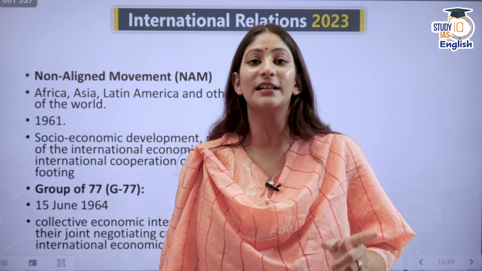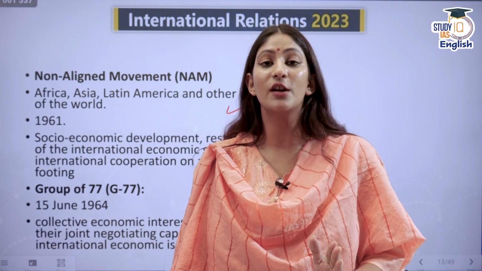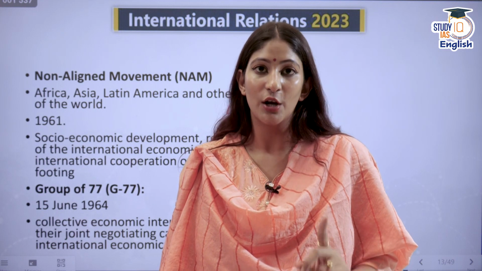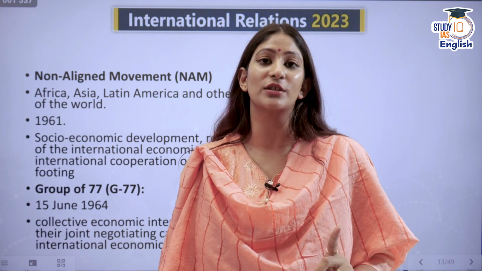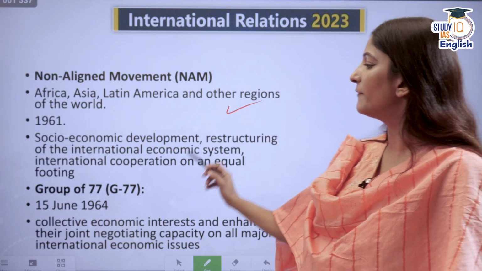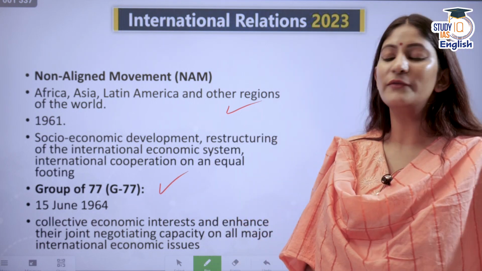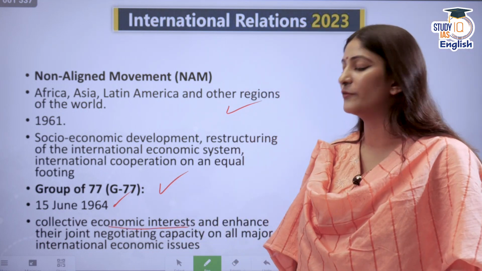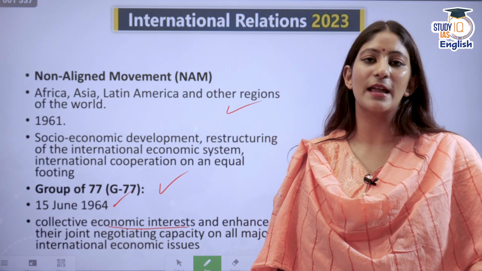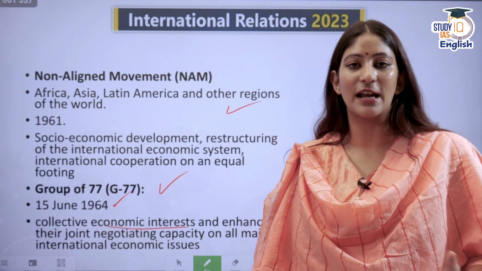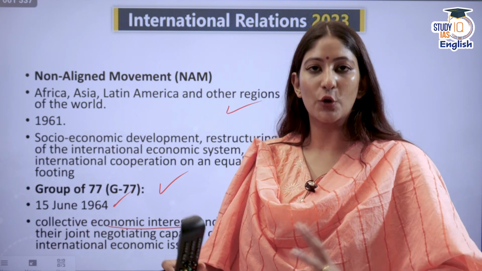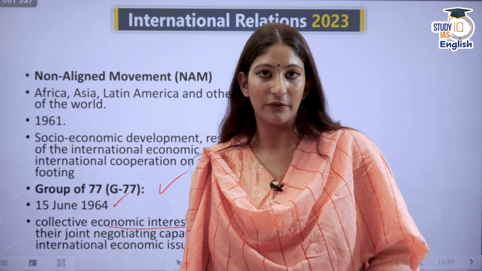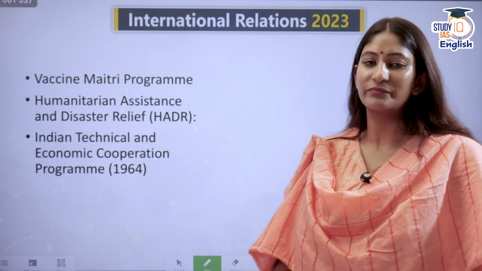We are able to assert ourselves now because India knows that it is becoming a Vishwaguru. That is why India is the most suited country to lead the world, to lead the global south right now. Okay, then we have the Group of 77. On 15th June 1964, collective economic interests were manifested through the Group of 77. These 77 emerging, developing economies came together, said we will form a group by quantity and ask the West to ensure that we develop collectively. India was also a part of this.